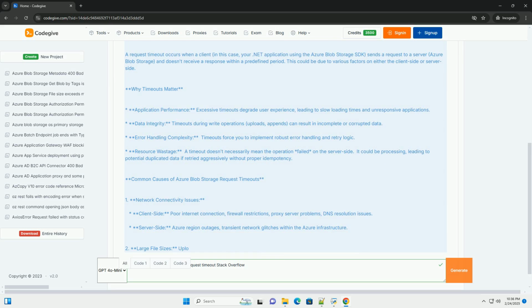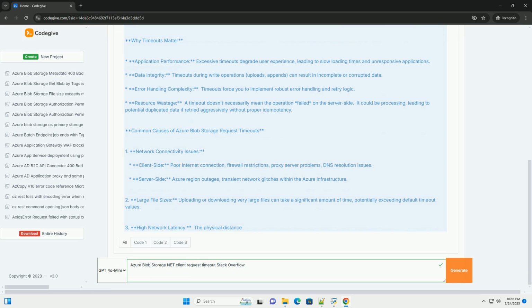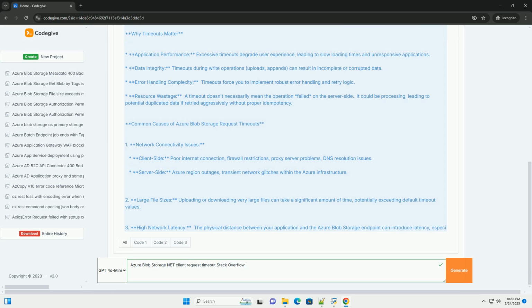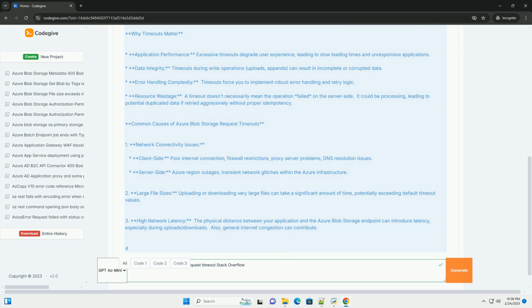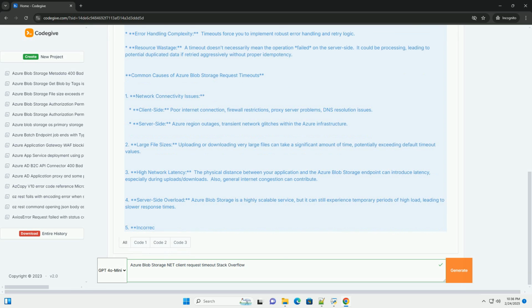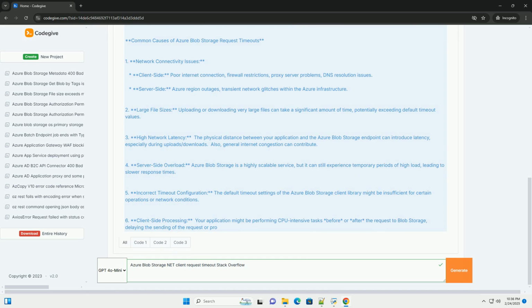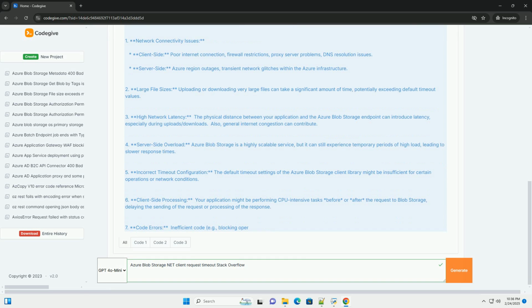Understanding request timeouts. A request timeout occurs when a client, in this case your .NET application using the Azure Blob Storage SDK, sends a request to a server, Azure Blob Storage, and doesn't receive a response within a predefined period. This could be due to various factors on either the client side or server side. Why timeouts matter?